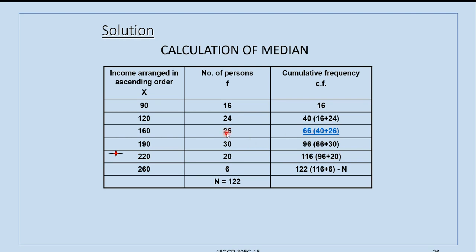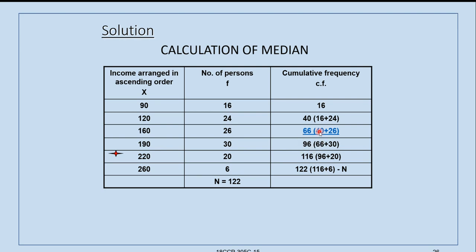That means for this item, the cumulative frequency is the total of all these three. And for the fourth item, the cumulative frequency is 30 plus 26 plus 24 plus 16.